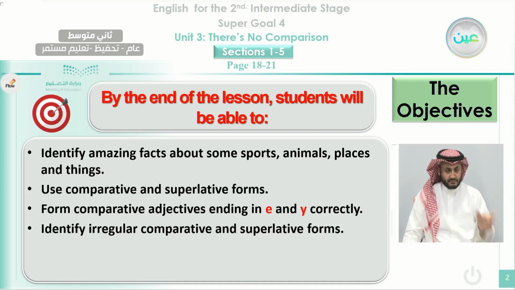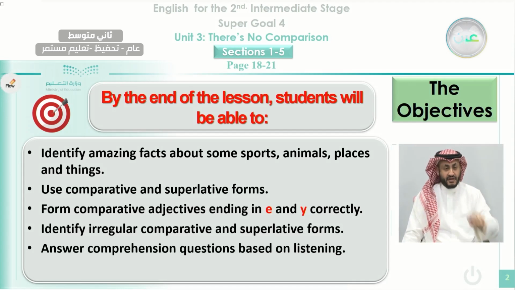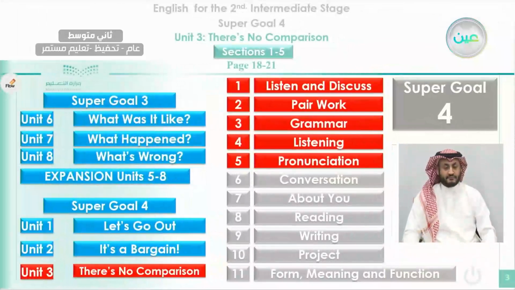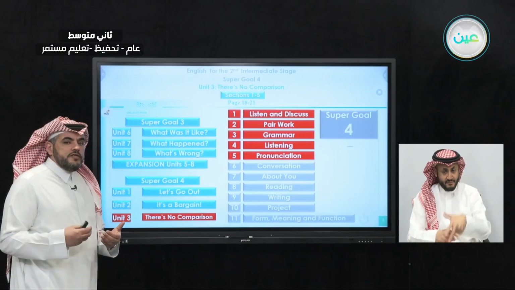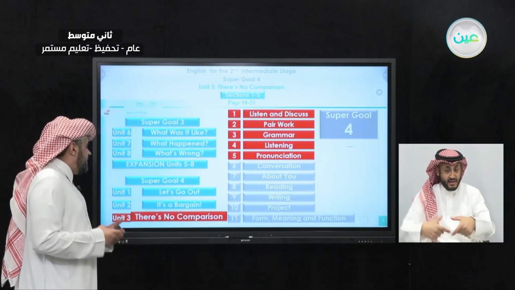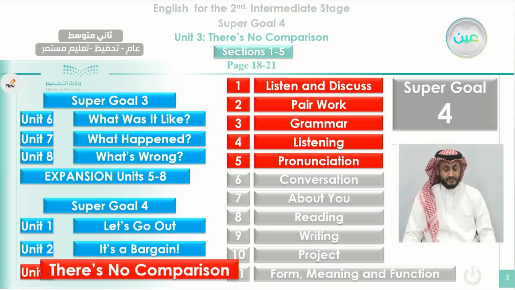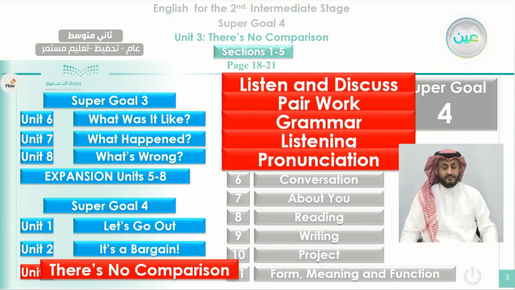Also, the student will be able to identify irregular comparative and superlative forms. The student will be able to answer comprehension questions based on listening. And at the end of the class, also, the student will be able to pronounce sound at the end of the words correctly. Now we are starting a new unit, that is Unit 3, and this unit is under the title, There is No Comparison. And today we're going to take 5 sections of this unit. These sections are listening and discussion, pair work, grammar, listening, and pronunciation.